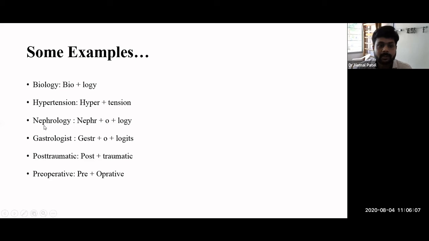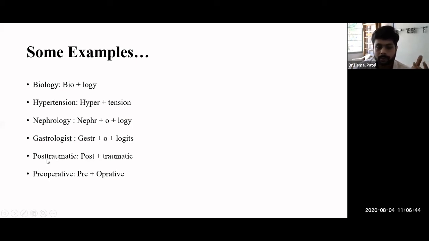Likewise, if you see nephrology, nephro means kidney, and logi means study, so a study related to the kidney. Here we have nephro, which means kidney, plus the combining form plus logi. So from now onwards, whenever we find logi, that means it is related to a study. Then gastrologist: gastro means stomach, plus the combining form and logist, which is a specialist in that particular thing.